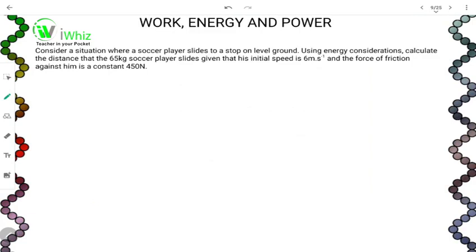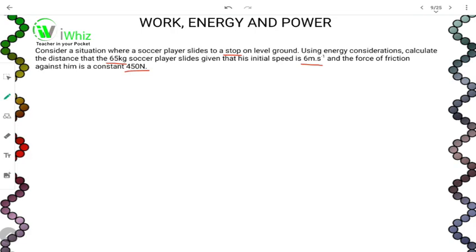The example says, consider a situation where a soccer player slides to a stop on level ground. Using energy considerations, calculate the distance that a 65 kg soccer player slides, given that his initial speed was 6 meters per second and the force of friction against him is a constant 450 newtons.